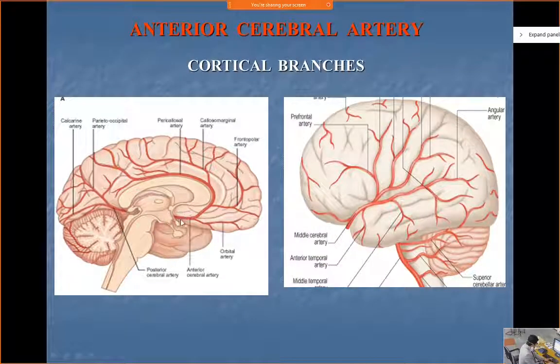So this is the anterior cerebral artery. It has orbital branches, frontal branches, and parietal branches. Basically, the anterior cerebral is supplying the medial aspect of the cerebrum. There are two anterior cerebrals, and they take care of both of the cerebral hemispheres.